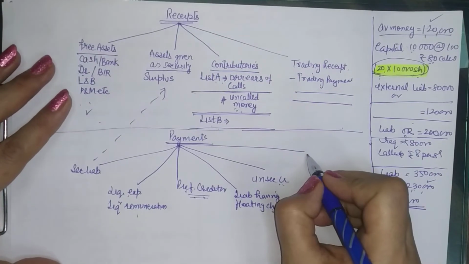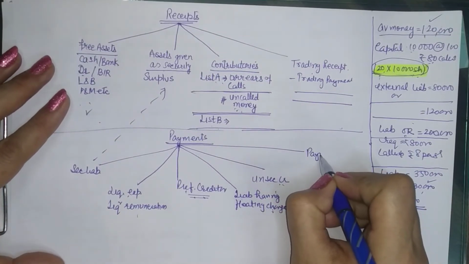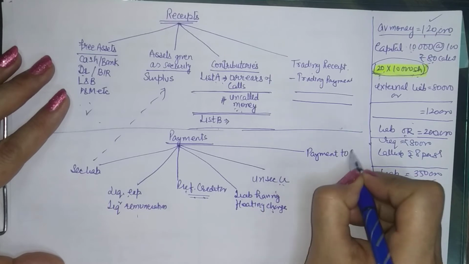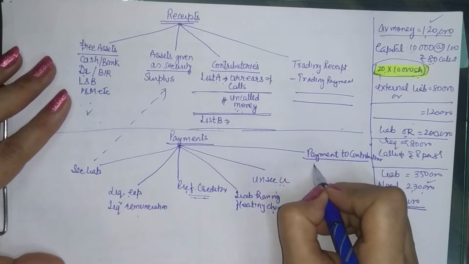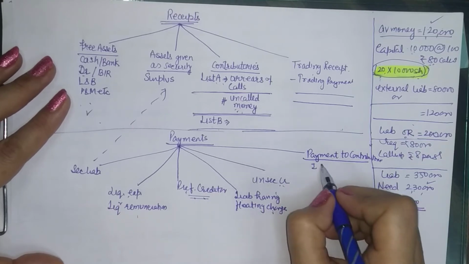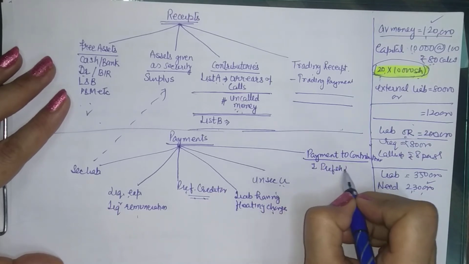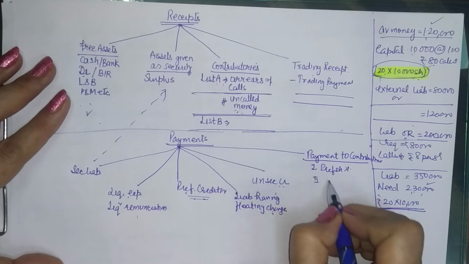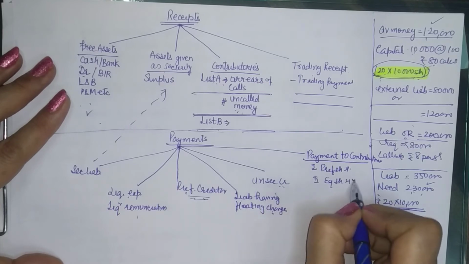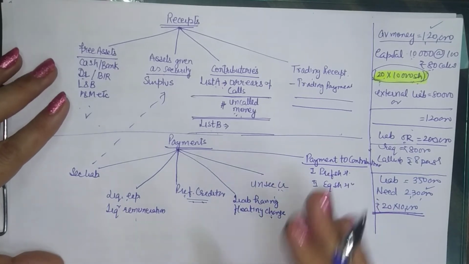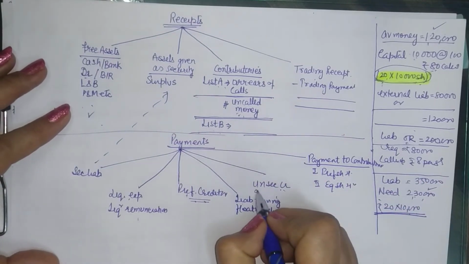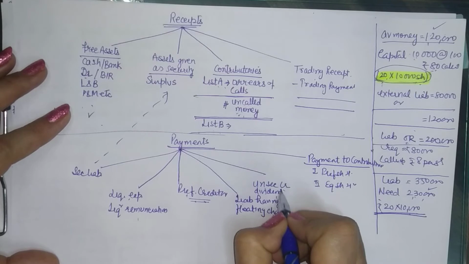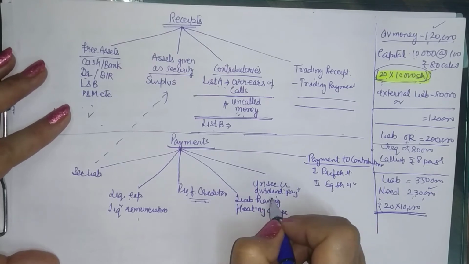So if anything is left, it is paid to the contributories. Now to the contributories, again remember, we pay first of all to the preference shareholders, right? Then we pay to the equity shareholders. Now in case you have some dividend being payable, then where will it qualify? Usually the dividends qualify under unsecured liabilities.